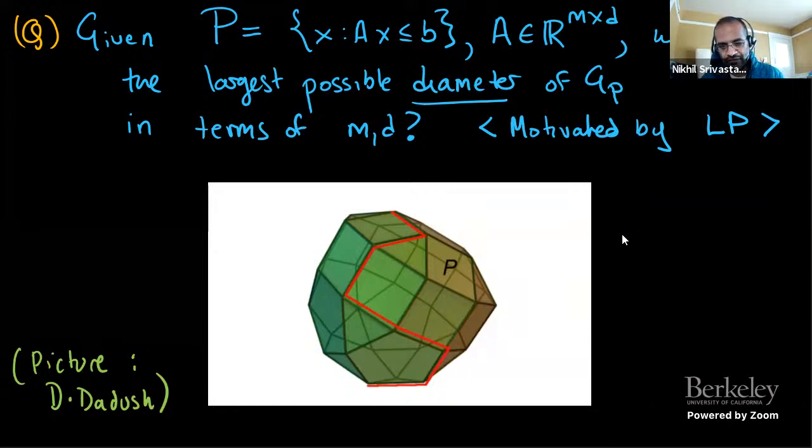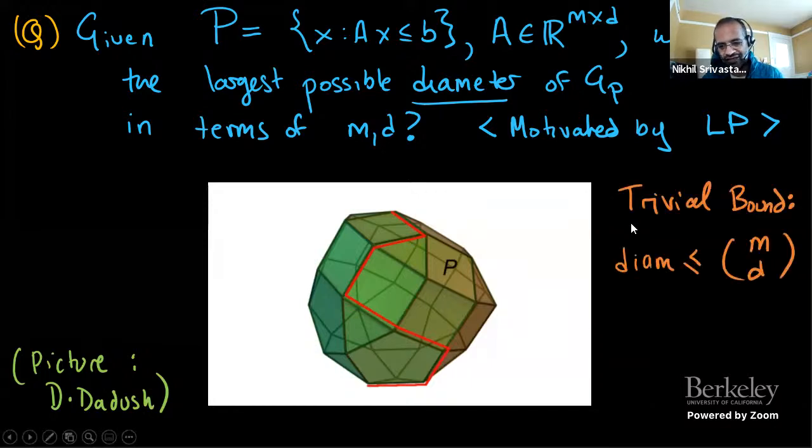So there's a trivial bound, which is, well, the diameter is at most m choose d, because that's the trivial upper bound on the number of vertices. And that's exponential in d, so that's a very large bound. It's not very useful, but that's some bound to give you some idea of what kind of numbers we're going to look at.